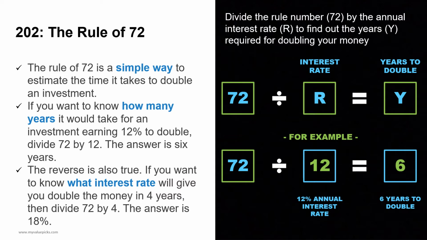The reverse is also true. If you want to know what interest rate will give you double the money in 4 years, then divide 72 by 4. The answer is 18%.